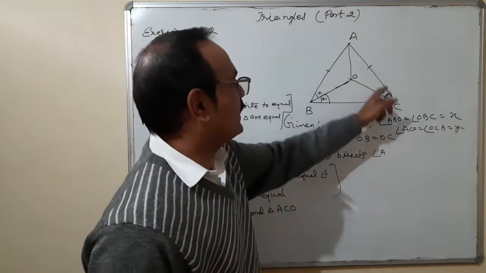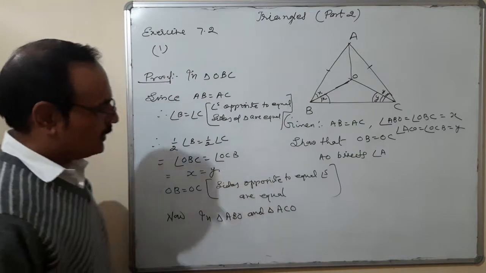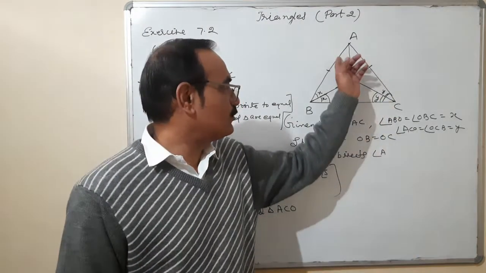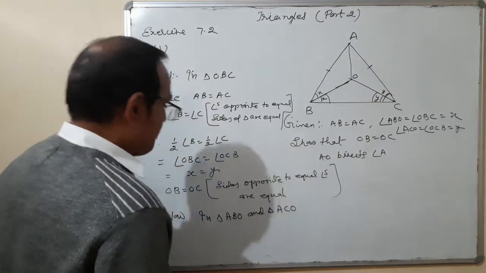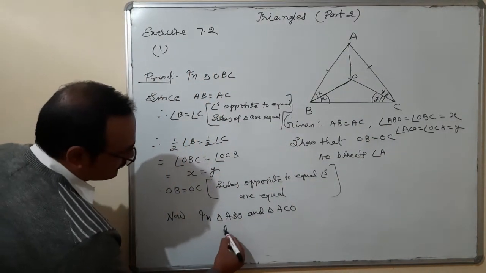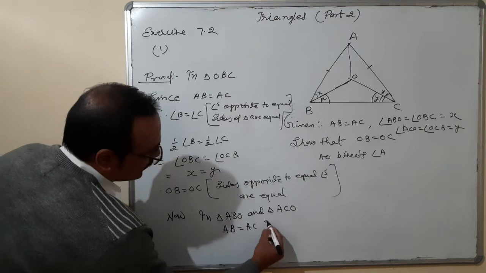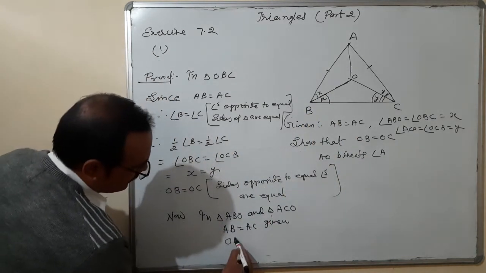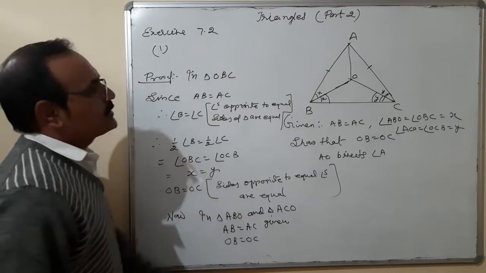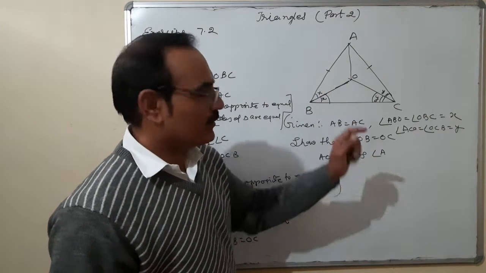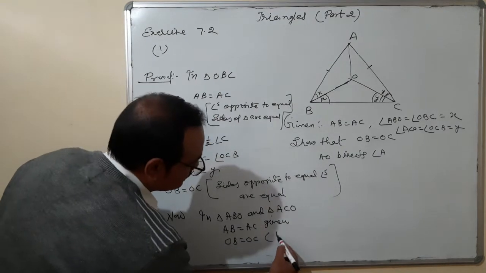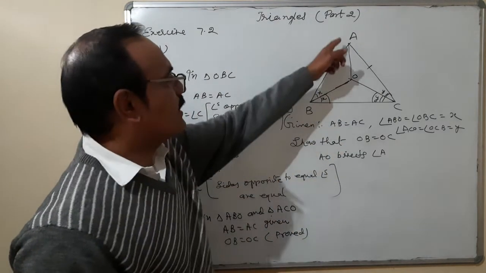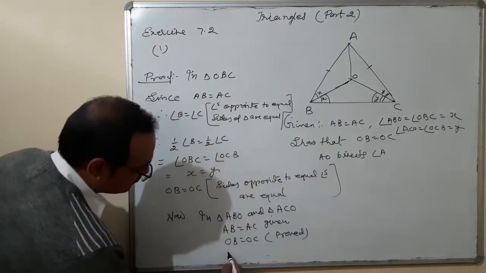Now we are proving these two triangles are congruent. Only then by CPCT both the angles are equal. AB is equal to AC, given. OB is equal to OC, proved, just now we have proved. And third, AO is equal to AO, common.